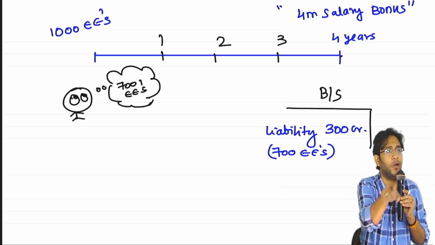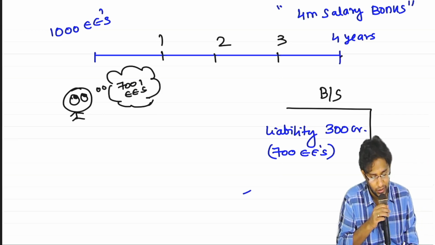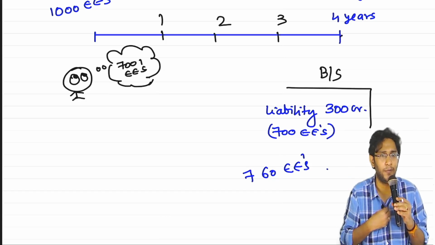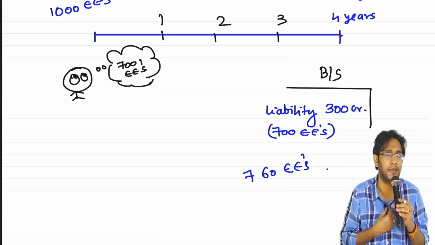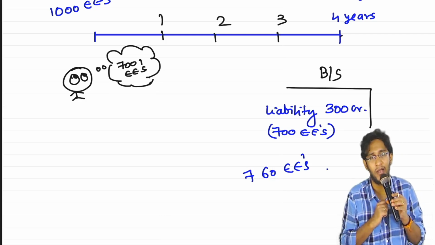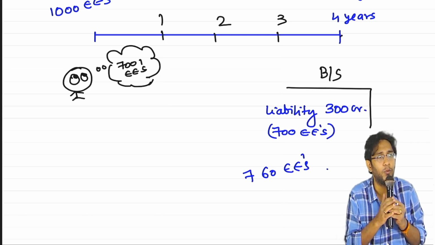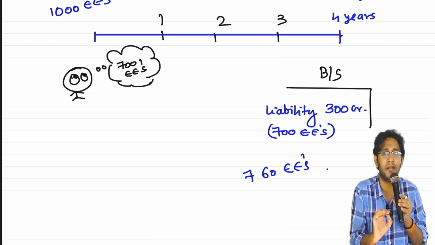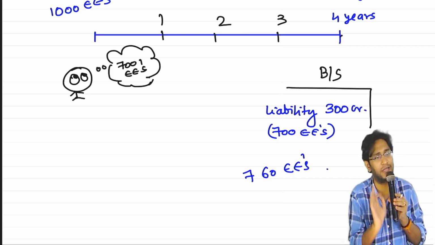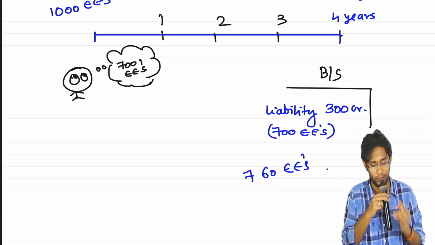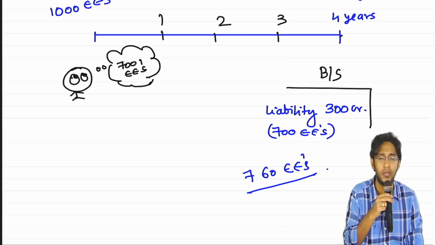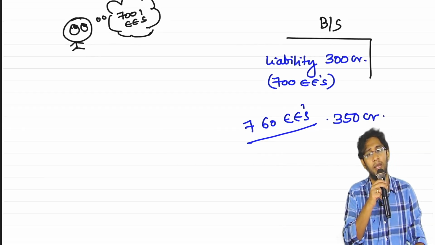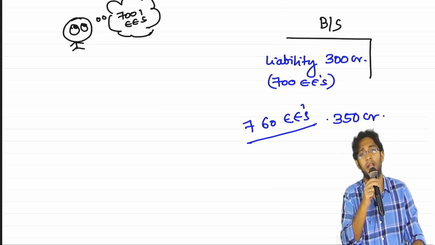At the 4th year ending, I went and counted how many employees are there. There are 760 employees. Is it beyond the expectation of the employer? Can I go and tell these employees, you 60 people are beyond my anticipation, I will not pay you? Will they accept that? Because the promise was made to all 1,000 employees. You compulsorily have to pay all 760 employees. Think from an accounting perspective. The bonus for 760 employees is coming to 350, but in my balance sheet, liability is recorded only for 300 crores. Suddenly what will happen now?